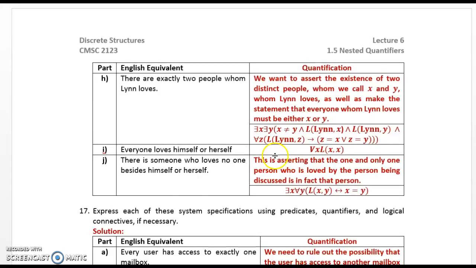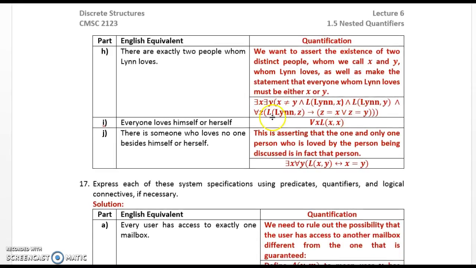H. There are exactly two people whom Lynn loves. We want to assert the existence of two distinct people whom we will call x and y, whom Lynn loves, as well as make the statement that everyone whom Lynn loves must either be x or y. There exists x, there exists y, x not equal to y, and L of Lynn x and L of Lynn y, and for all z, L of Lynn z implies z is equal to x or z is equal to y.